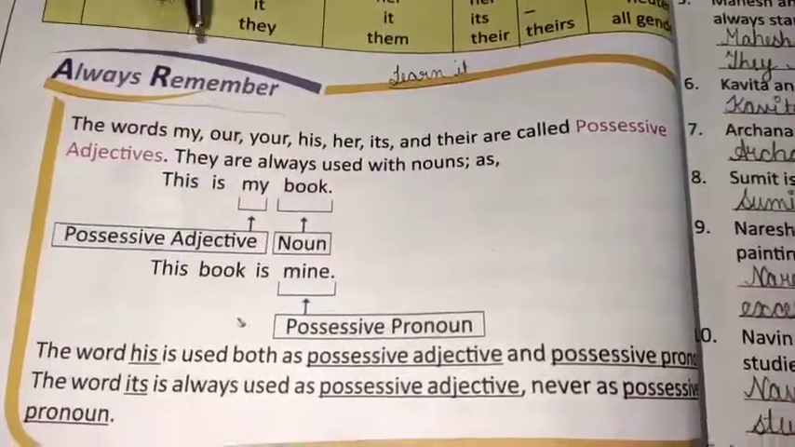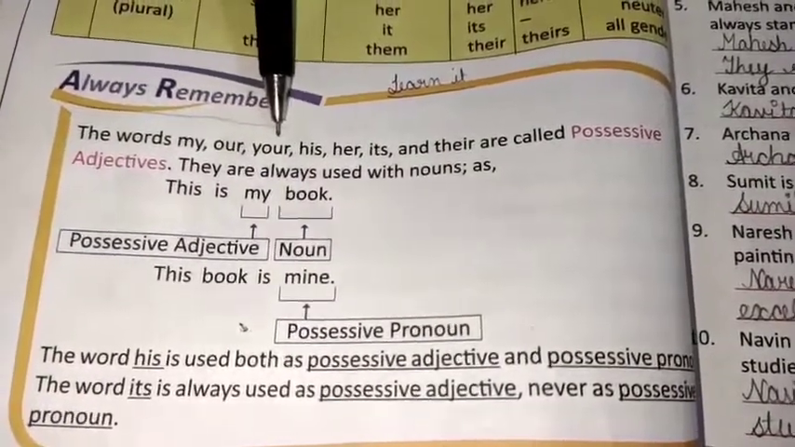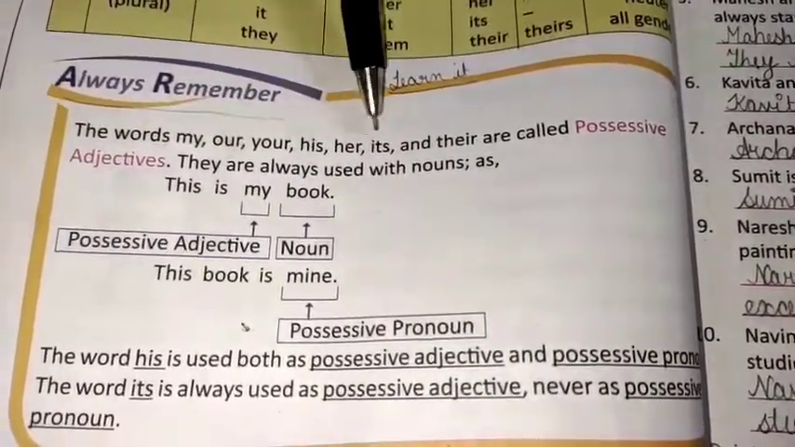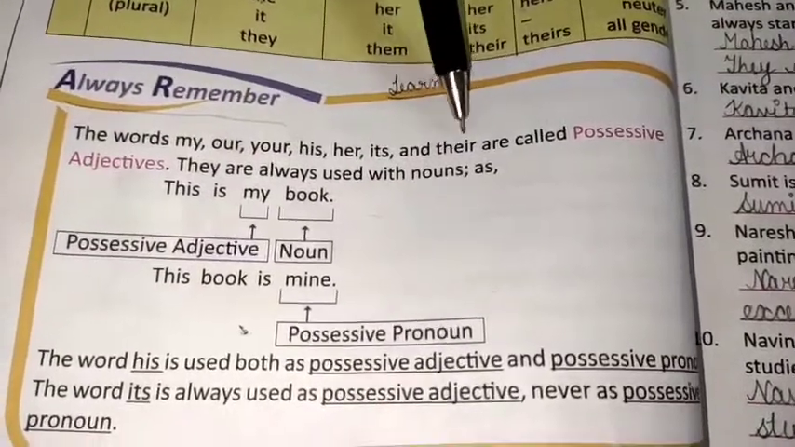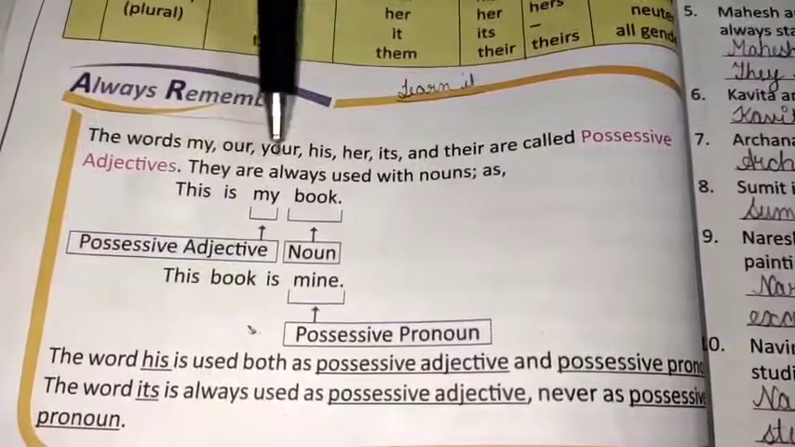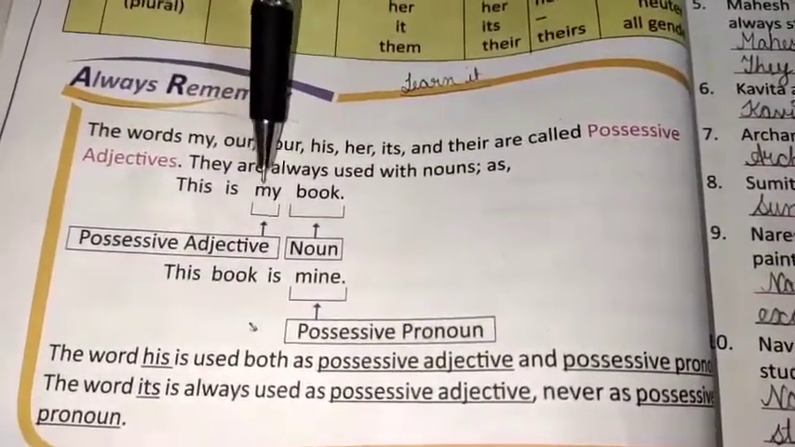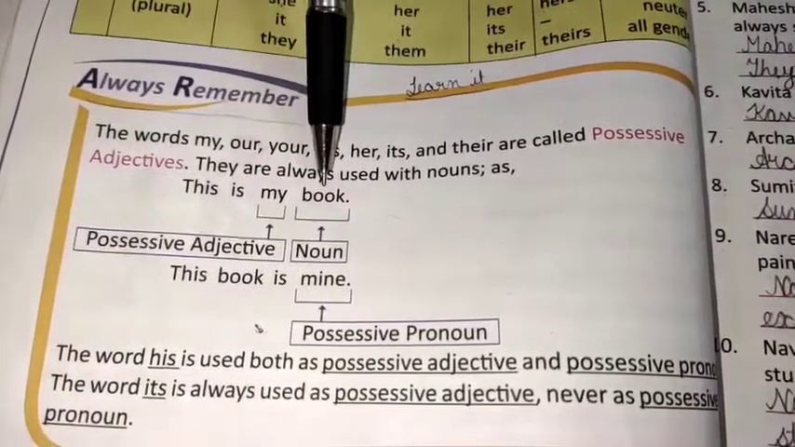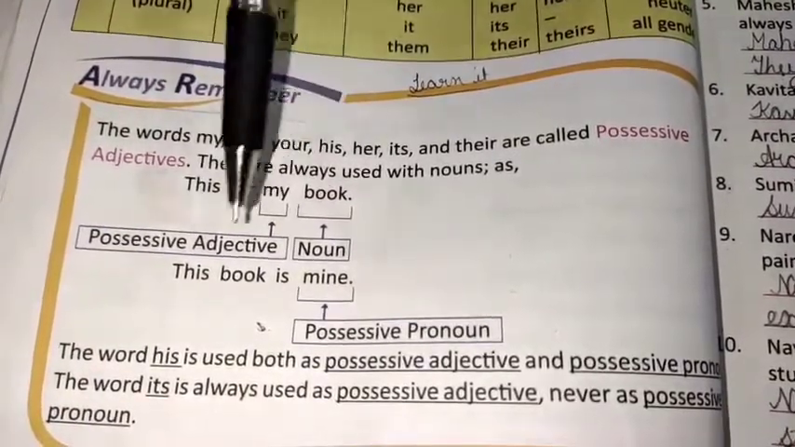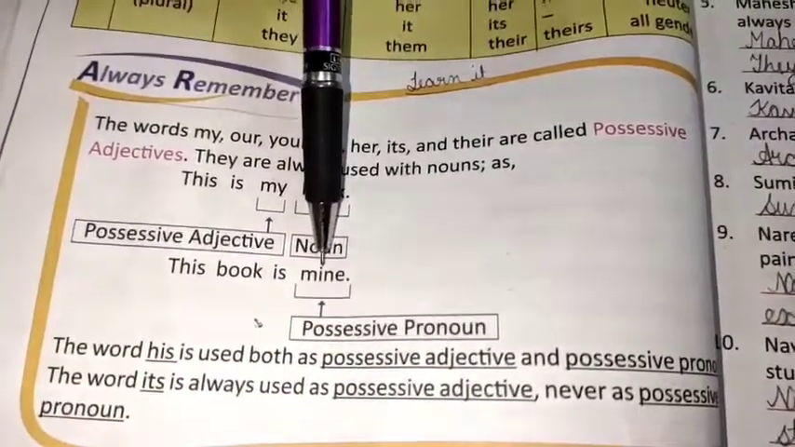Children, you should always remember the words my, our, your, his, her, its, and their. They are called possessive adjectives. They are always used with the nouns. See, this is my. My is possessive adjective. Book. Book is noun. This book is mine. Here mine is possessive pronoun.